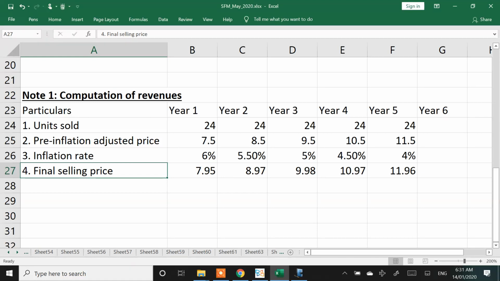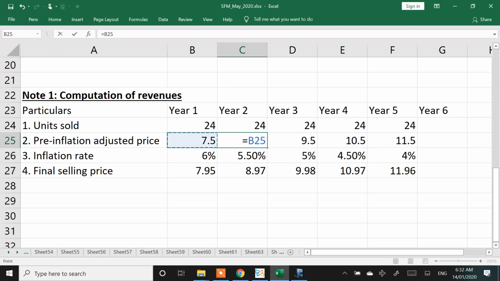They said it will go up by 1 rupee, and on top of that, inflation adjustment needs to be done. So it will go up by 1 rupee. On top of that, some inflation adjustment is to be done. Wait. Here also, when it goes up by 1 rupee, two ways of interpreting. One person can interpret saying that this 7.95 will go up by 1 rupee, and then the inflation will come into picture.